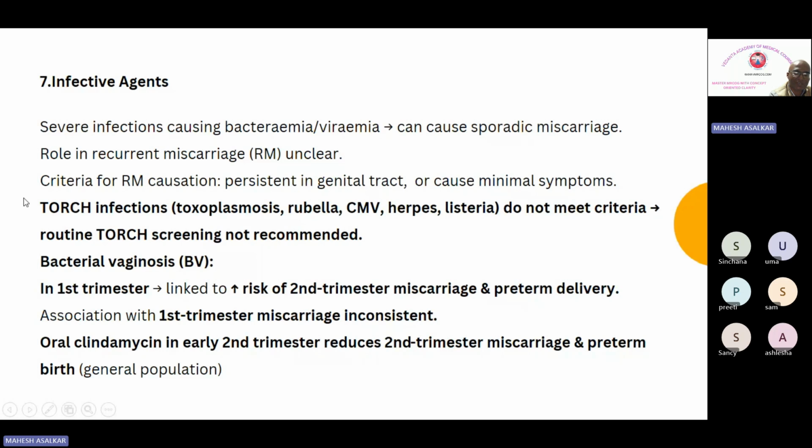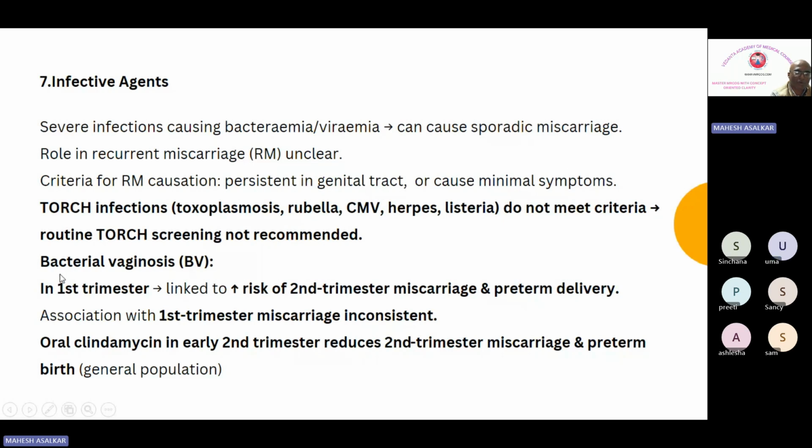But these criteria are not fulfilled by the TORCH infections, that is toxoplasma, rubella, CMV, herpes, listeria, etc. They do not meet the criteria, and hence routine TORCH screening is not recommended. So when you have a case of recurrent miscarriages, this particular screening is not recommended because they are not responsible for causing recurrent miscarriage. Because to say that they are responsible, they should be persistent in the genital tract, and they should cause minimal symptoms.